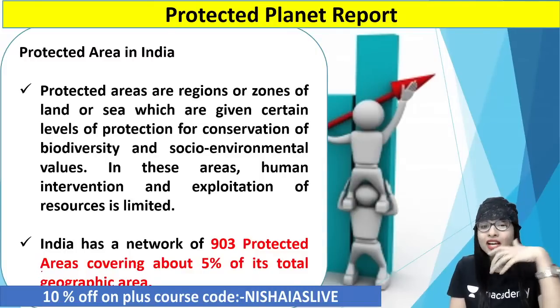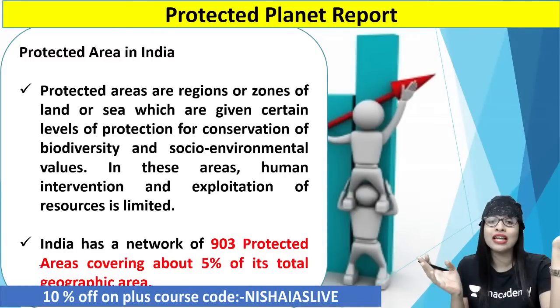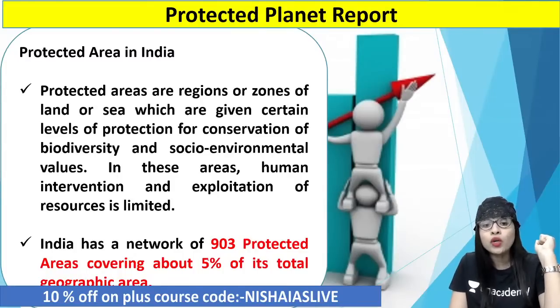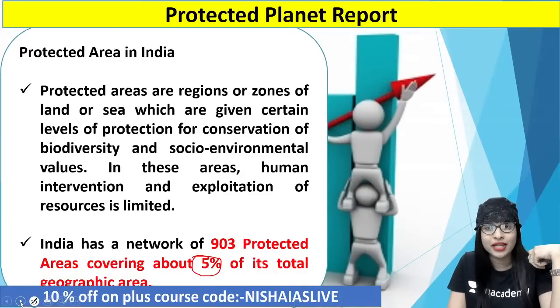You know how many areas we have? We have a network of more than 900 protected areas, and that covers about 5% of the total geographical area. So it's indeed very important that such a report, called the Protected Planet report, is put forward to protect our country India. Clear?